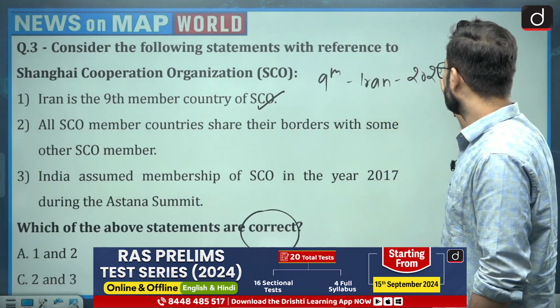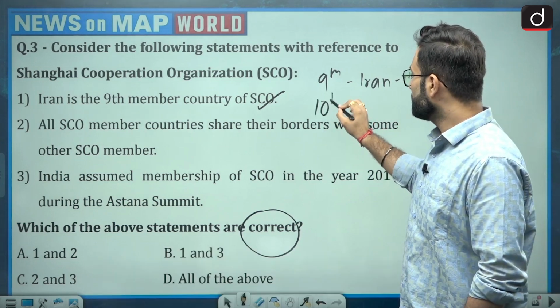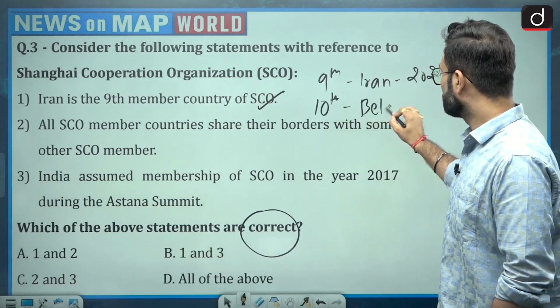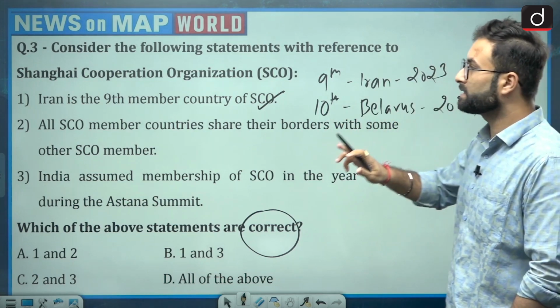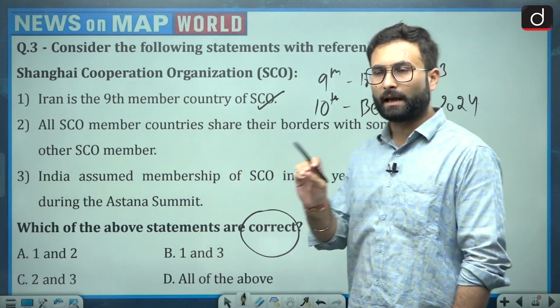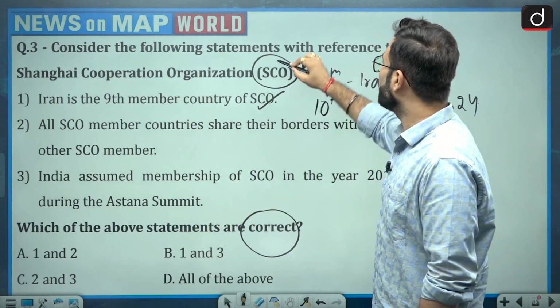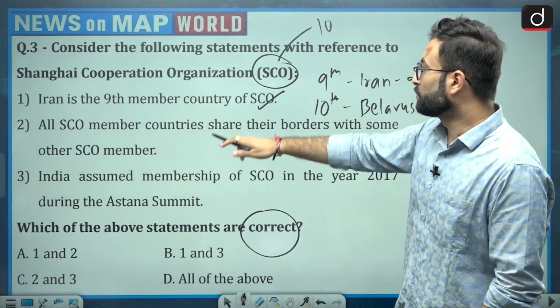2023. Okay, after that the latest one is the 10th one, that is Belarus, that joined in 2024. So I hope that is clear. Iran is the 9th member, and right now SCO has a total of 10 members. So the first statement is correct.